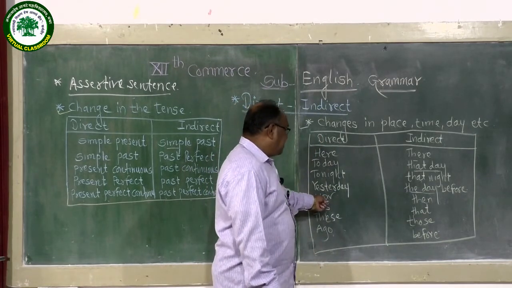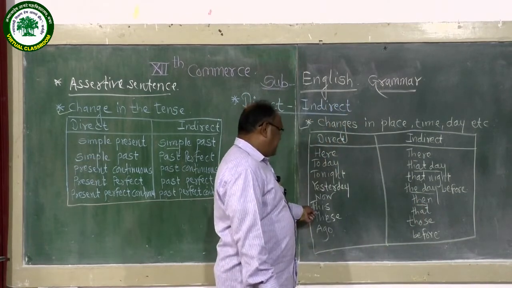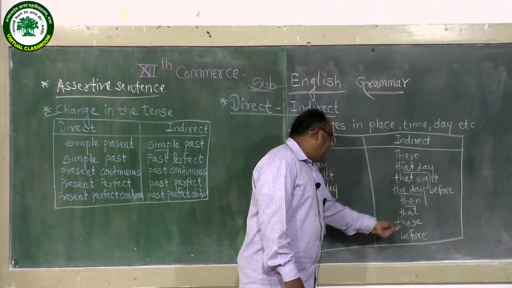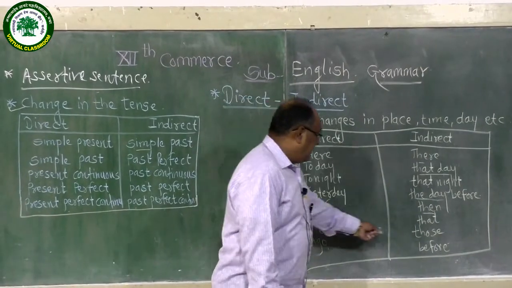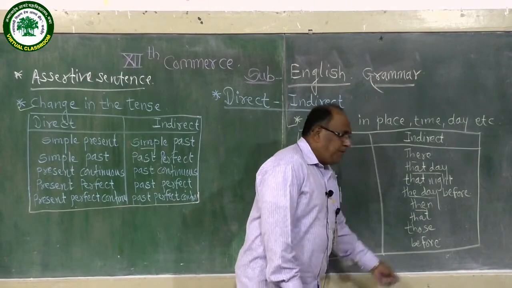In direct speech now use indirect speech then. This you should change in that in indirect speech. These indirect speech used those, ago indirect speech before.